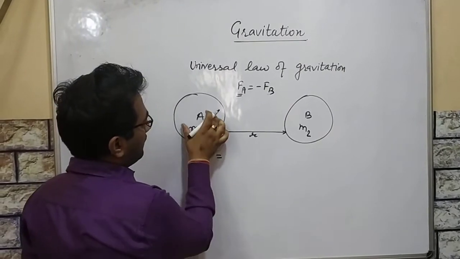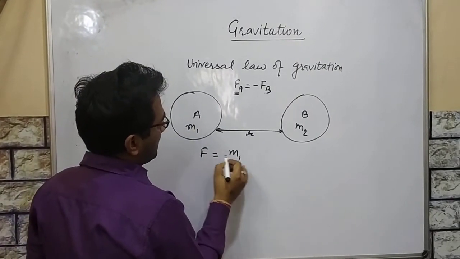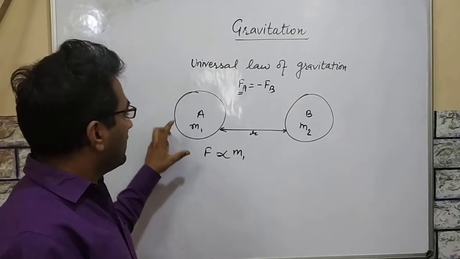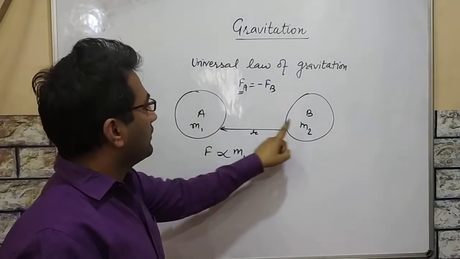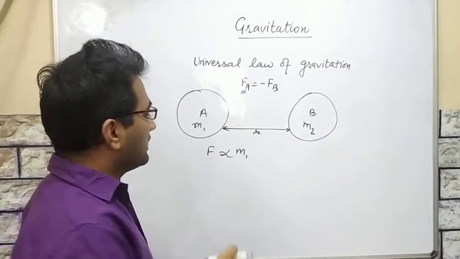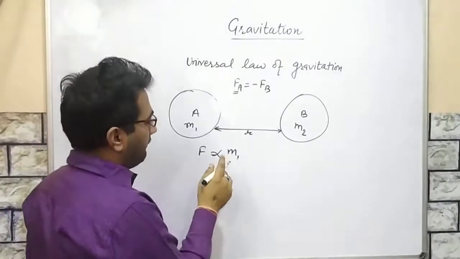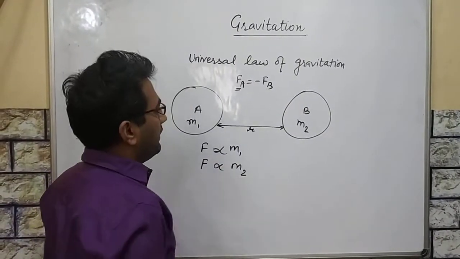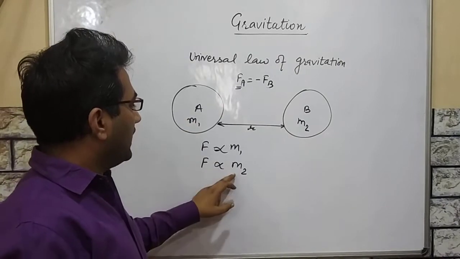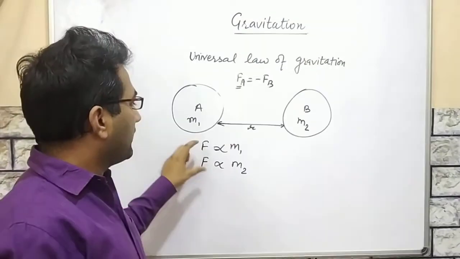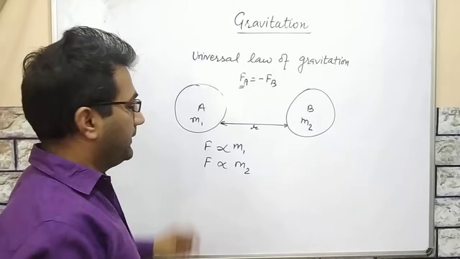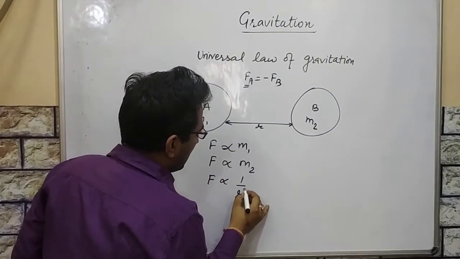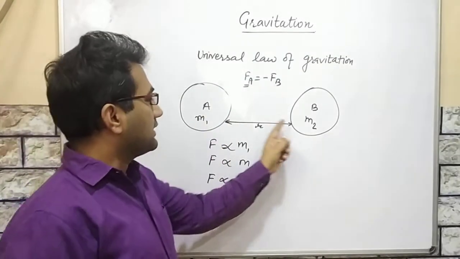So the force acting between the two objects is directly proportional to m1, and F is also directly proportional to m2. But it is inversely proportional to the square of their distance, r.